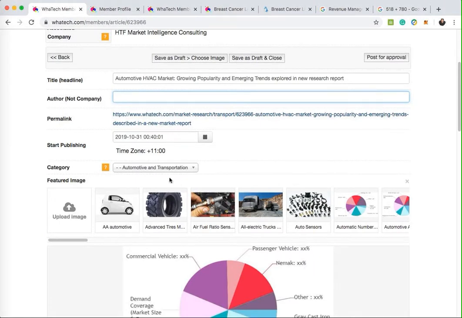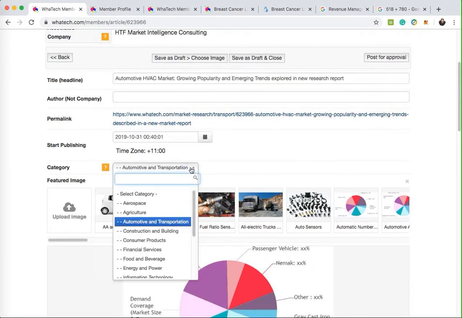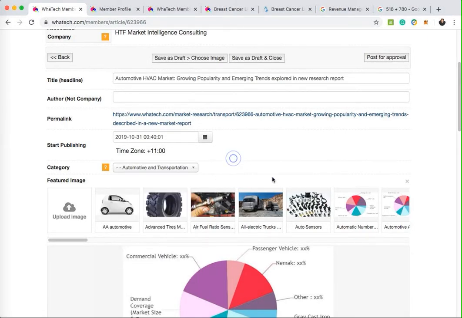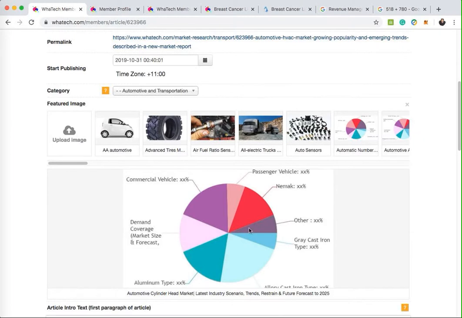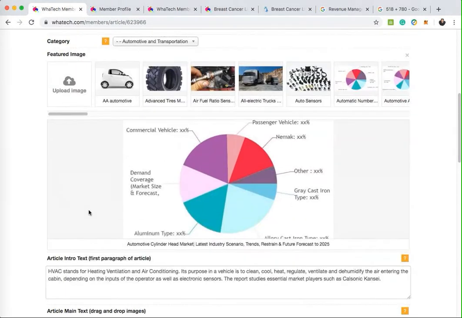Okay, then category. The category is automotive because this is about an automotive piece of technology. And you can see there are obviously other subjects you could have chosen there. An image has already been chosen. This is a custom image that relates specifically to this report. That is the best type of image to have. And if you have to upload an image, make sure you own it or it's at least good quality.